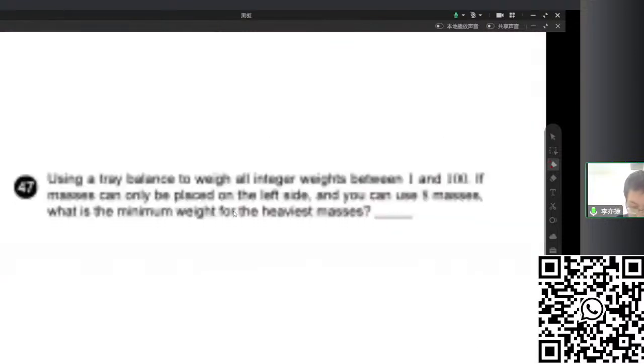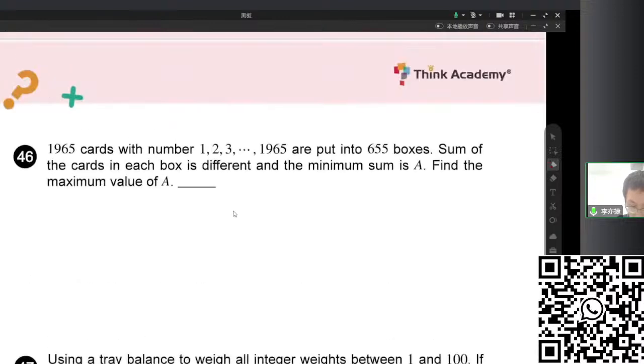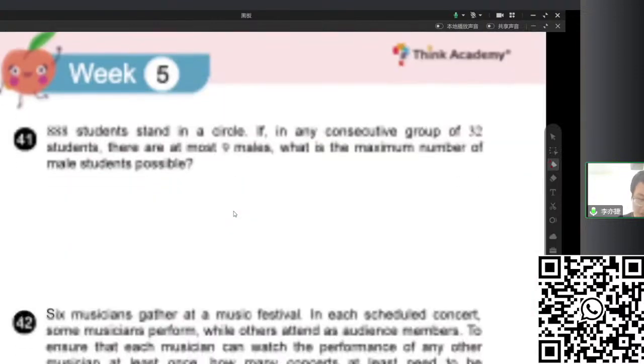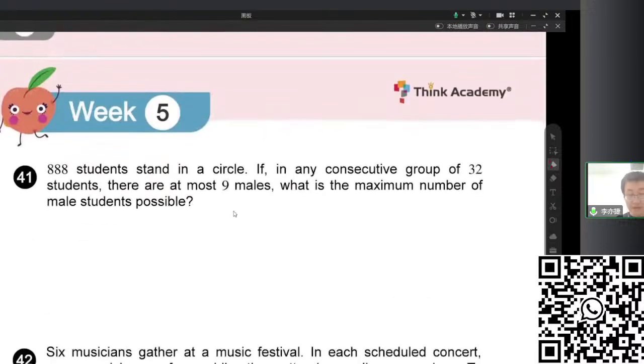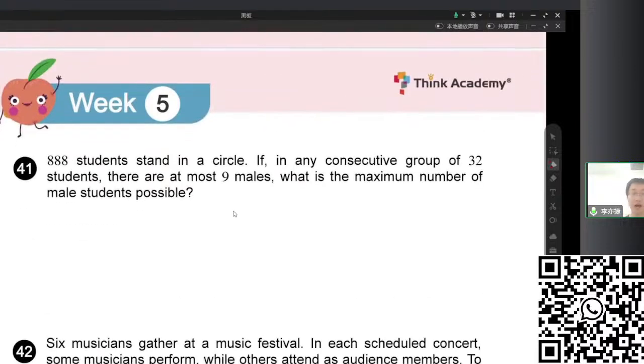About combinatorics, there are actually three typical questions that are often asked. The first type is the constant value problem. In this question, we should find a constant value of some combination or some arrangement, and we use the common value to solve the problem. So how do we find this hidden constant value?